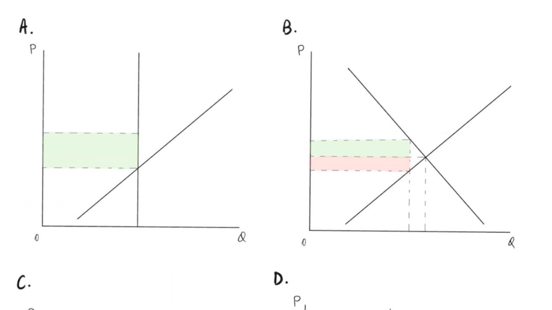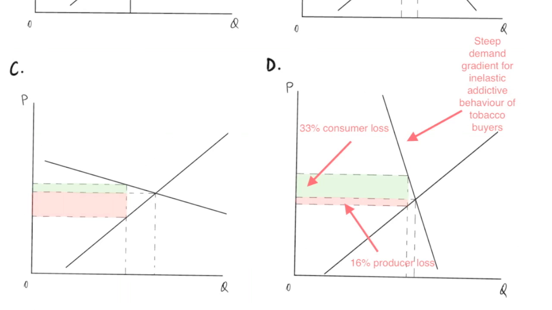Graph B is wrong, as the burden is not equally shared between the sellers and the producers. Graph C is wrong, as the larger burden is not on the sellers, but graph D is correct, as the green area represents a larger 33% burden on the buyer, and the red area represents a smaller 16% burden on the seller. The demand curve also shows the relative inelastic nature of demand for tobacco due to its steep gradient. Hence, the answer is graph D and is a positive statement.